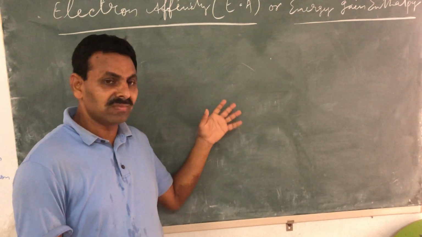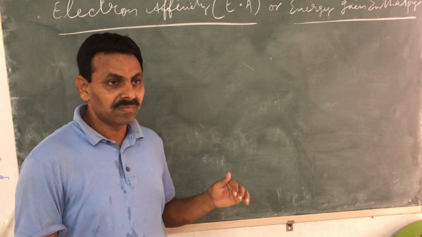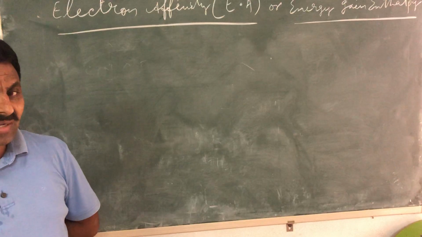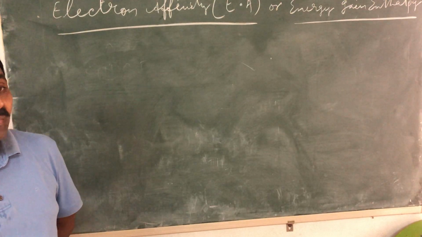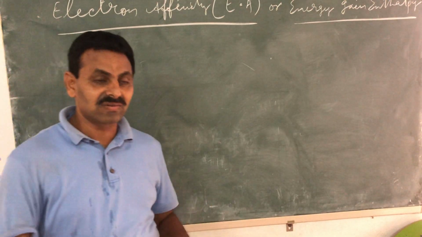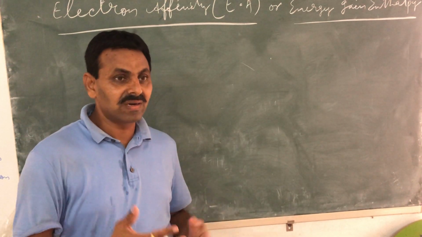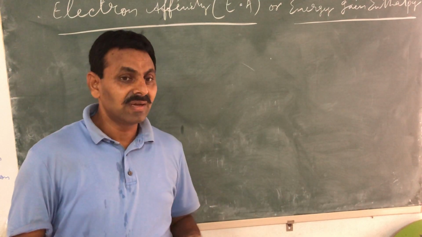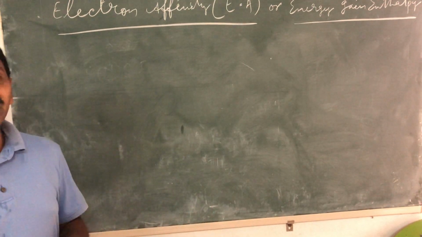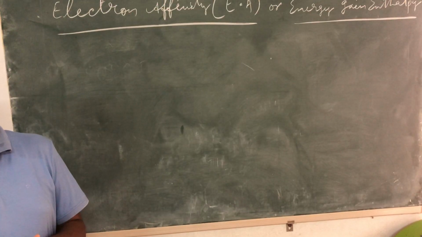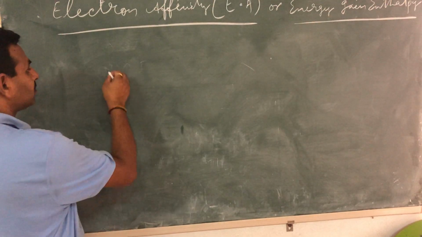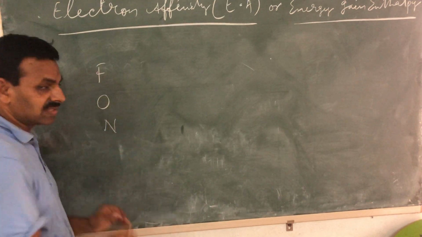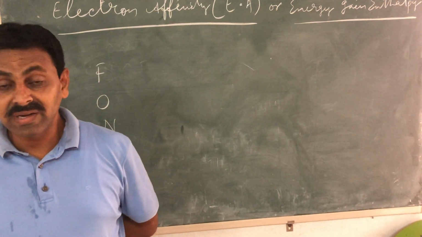We have taken sodium, magnesium, etc. because we can remove electrons from metals. It is difficult to remove electrons from non-metals because non-metals have the tendency to gain electrons and acquire negative charges. So therefore, when we talk about electron affinity, now we will take non-metals as examples. Like for example, fluorine. You can take oxygen, you can take nitrogen, etc. Okay? You can take chlorine.